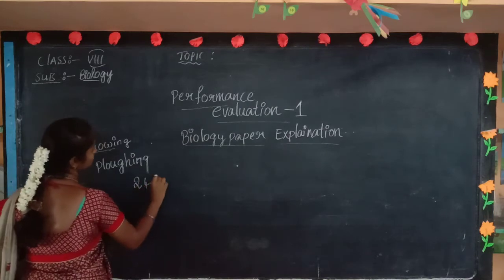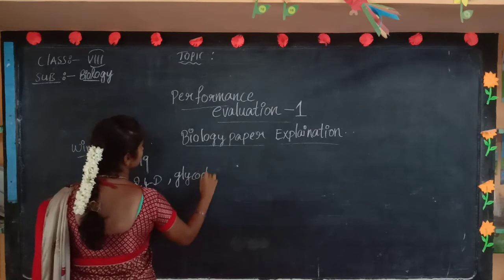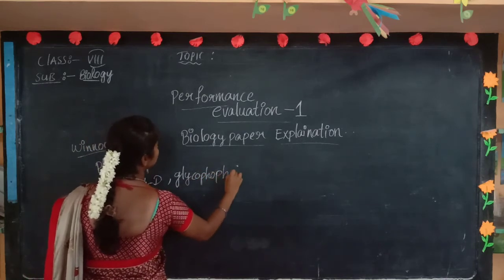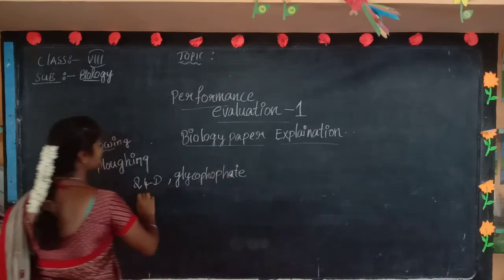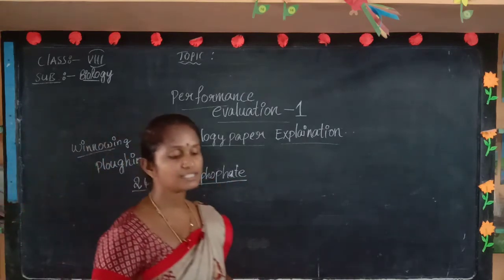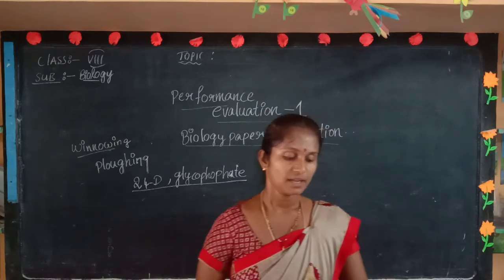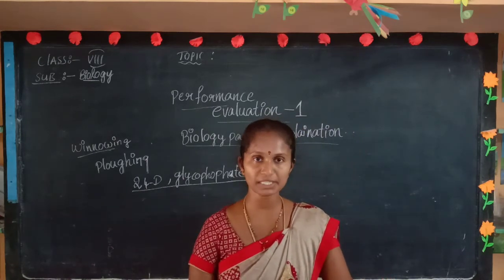2,4-D or glyphosate. These are the two chemicals we are going to use to control weeds, the weedicides. Yes, this answer is enough to write it, and you may get the marks. And next, the first Roman is completed.